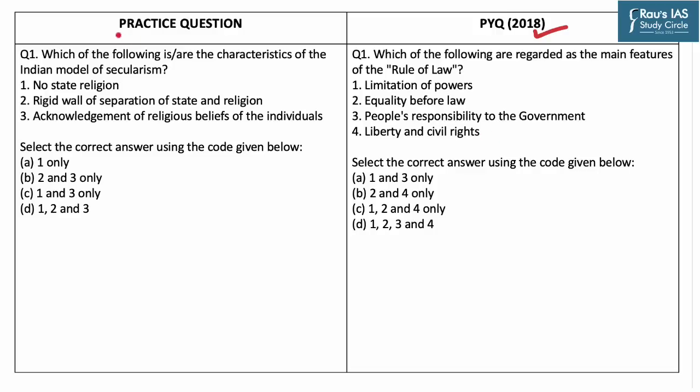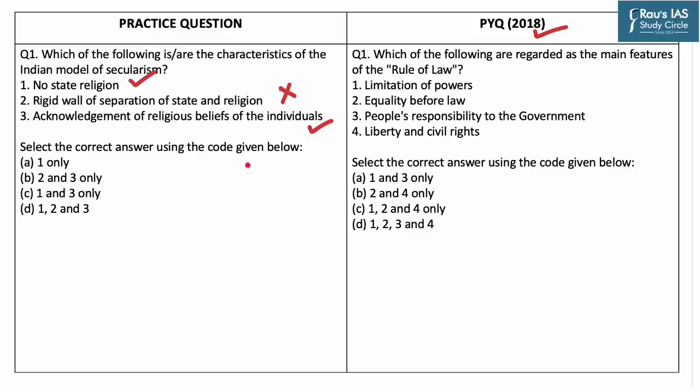So let us solve our practice question which states: which of the following is or are the characteristics of the Indian model of secularism? Statement 1: No state religion. This is a correct statement. Statement 2: Rigid wall of separation of state and religion. This is an incorrect statement. Statement 3: Acknowledgement of religious beliefs of the individuals. Now this is a correct statement.